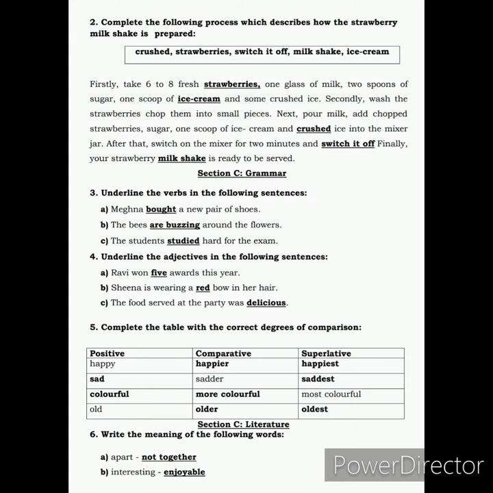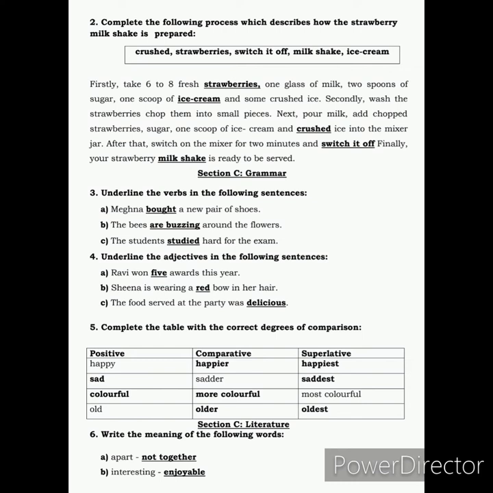Now, students, here in the next question, you have to complete the table with the correct degrees of comparison. Now, there are 3 degrees of comparison, that is positive, comparative, and superlative degrees. So, here you have to complete the table. The word happy and the comparative degree of happy is happier, and the superlative degree of happy is happiest.